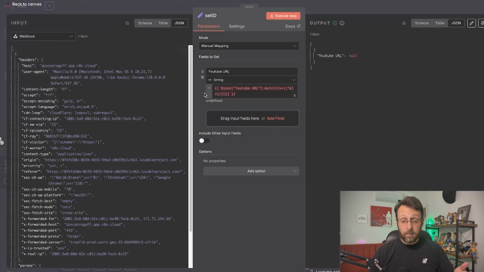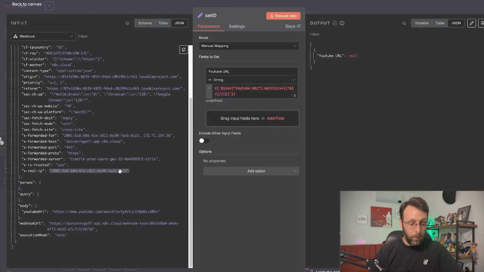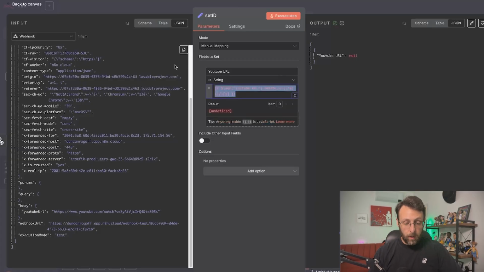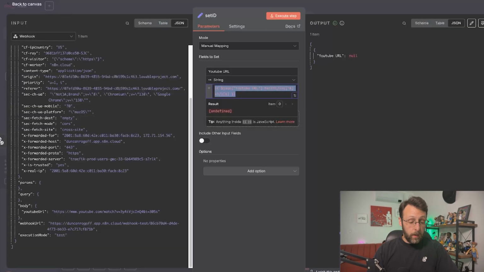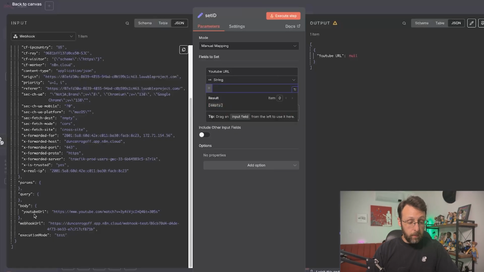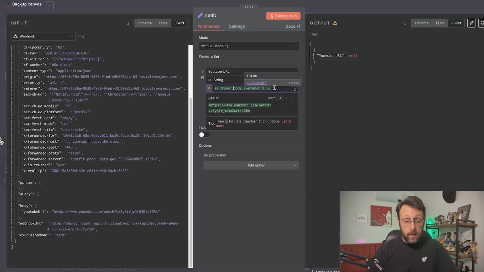The set ID actually didn't do the job properly because I didn't map the field correctly, but that's okay. Now we have an opportunity to correct this. We can see here that this says YouTube URL. So what I want to do here is update this expression. This is really helpful if you don't understand expressions, you can just use ChatGPT to help you out. Update this expression, and I'm going to paste this in to use this instead. Now I can come back in here and I'm just going to delete this. This is actually the field that we want right here, the YouTube URL. So let me paste this in. This is json.body.youtube URL.